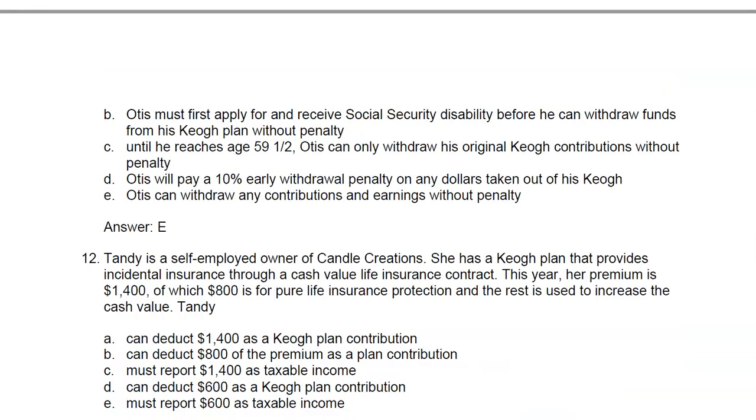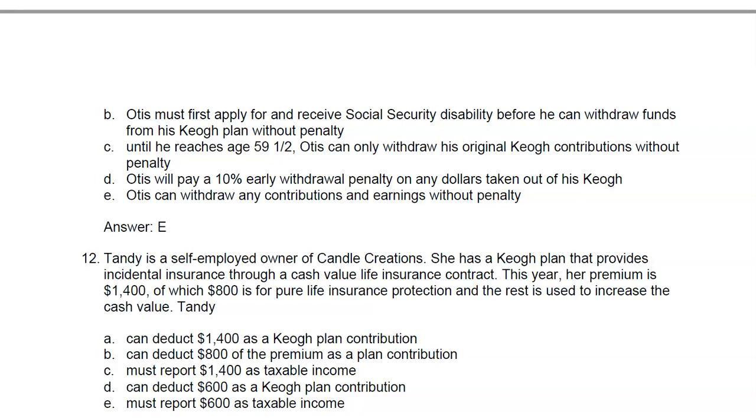Number 12. Tandy is a self-employed owner. She has a KEO plan that provides incidental insurance through a cash value life insurance contract. Her premium this year is $1,400, of which $800 is for pure life insurance. The rest increases cash value. A. Tandy can deduct $1,400 as a Keogh plan contribution. No, you cannot deduct all of that. B. Can deduct $800 of the premium as a plan contribution. No, you cannot deduct the pure life insurance protection.